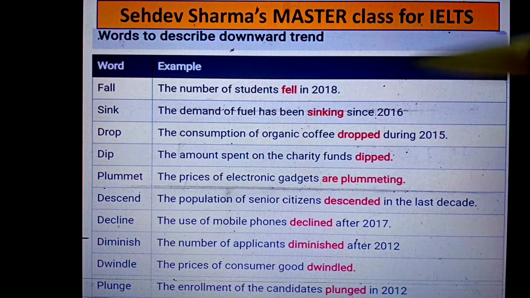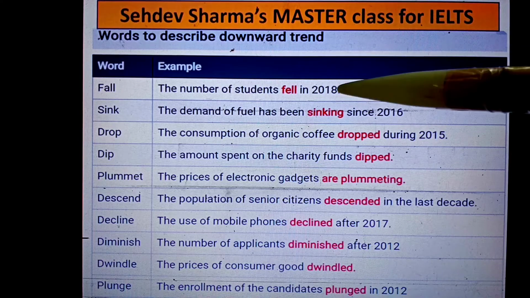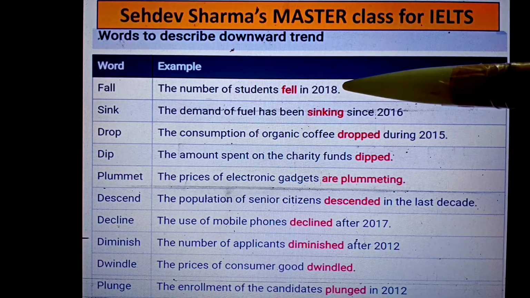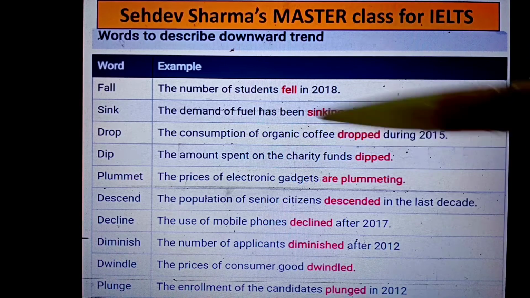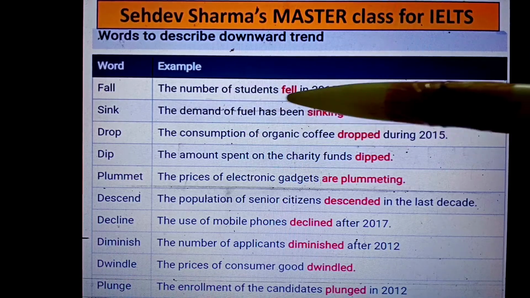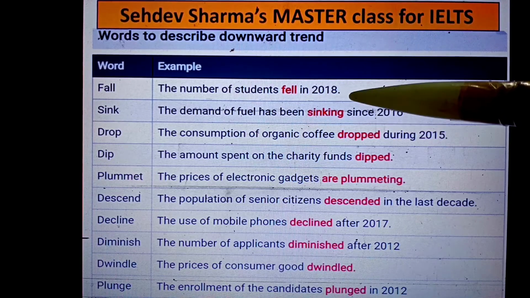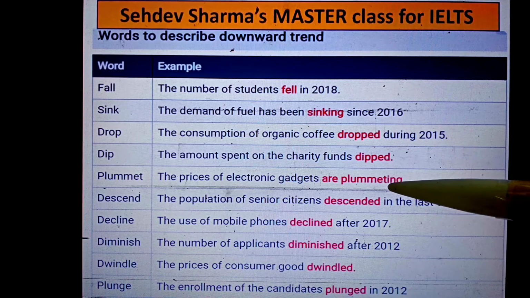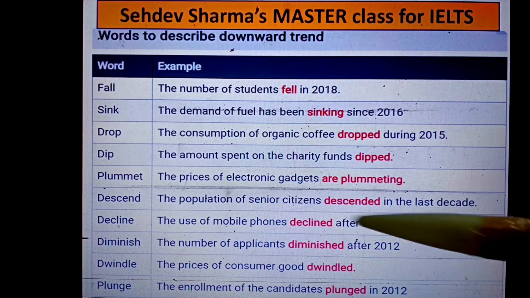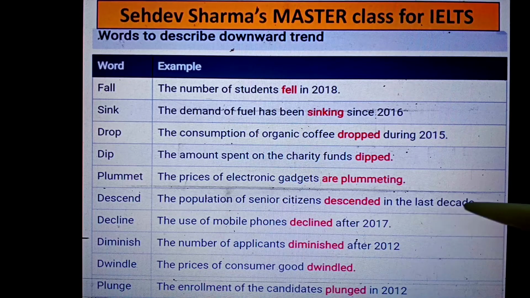If the data is falling, one might write, the number of students fell in 2018. Just imagine if we write these types of sentences, we might never get more than 5.5. Another student writes, the number of students sinking in 2018. This is a better word. Dropped is a better word. Dipped, better word. Plummeting, better word. Descended, wonderful word. See, the population of senior citizens descended in the last decade.